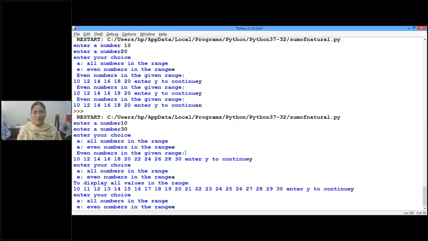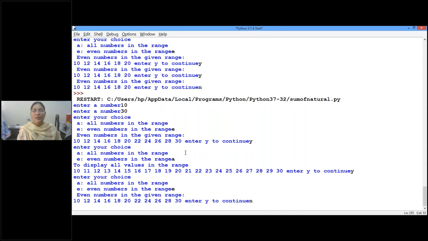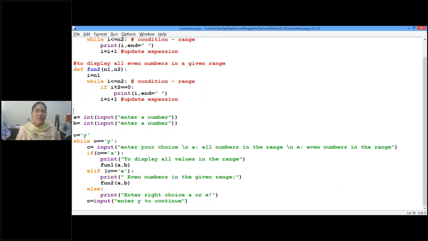What is your choice? E. So it can be any integer value. See, I pressed something other than Y. What happened? Stopped. Children, did you all understand? This is how, when you want to do the same task repeatedly, we go for iteration. This iteration can be done either through a while loop or through a for loop.